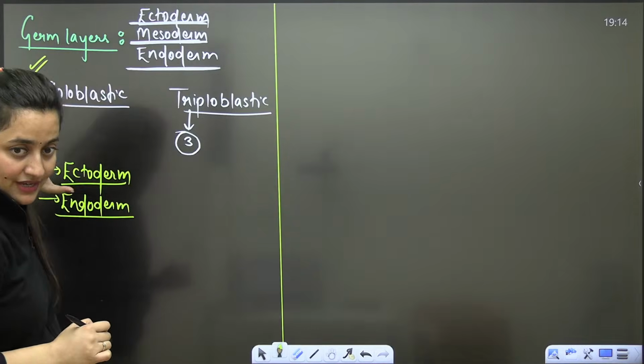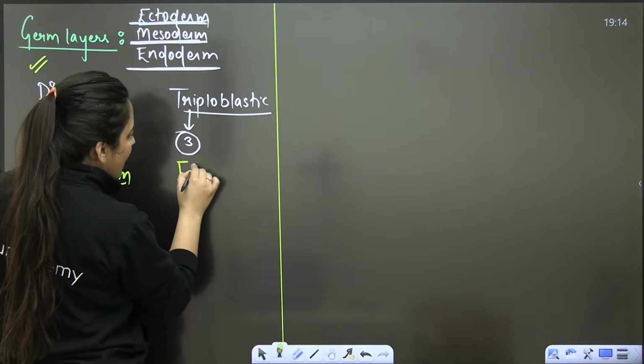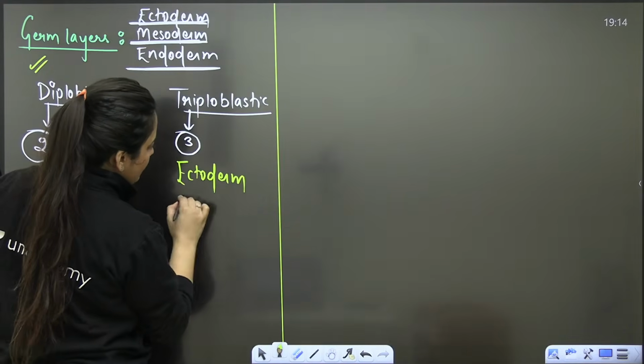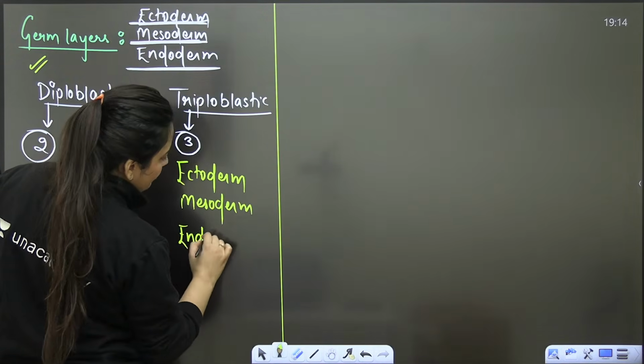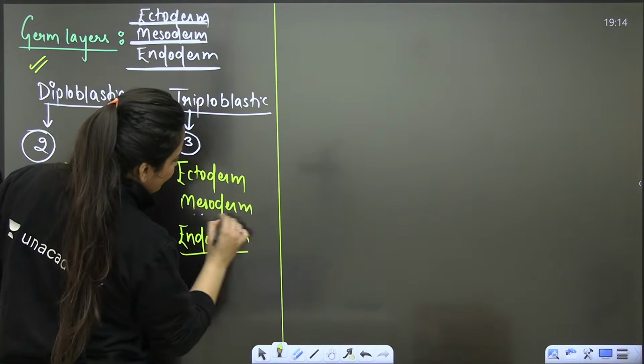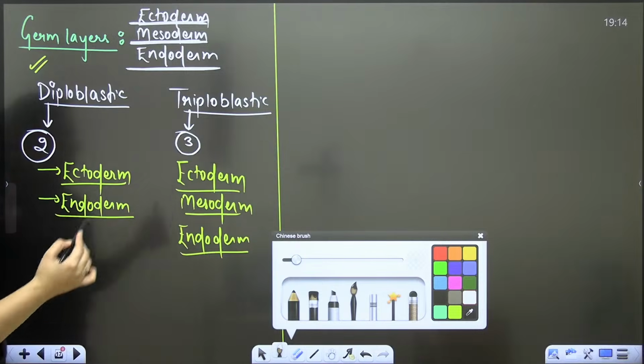So the organisms, in their development, if they have 2 germ layers, they are diploblastic. And if they have 3 germ layers, that is your ectoderm, middle one is mesoderm, and then you have endoderm, then that organism will be triploblastic, right? That organism will be triploblastic. So now I'll give you one example.